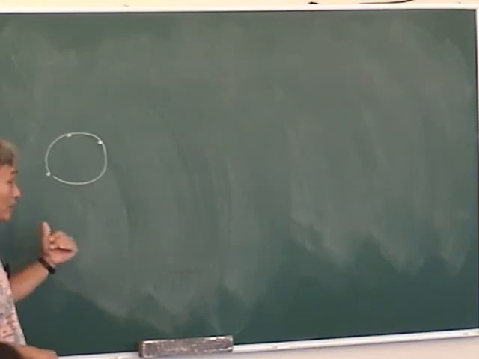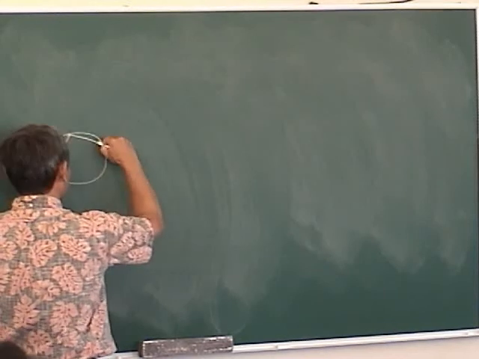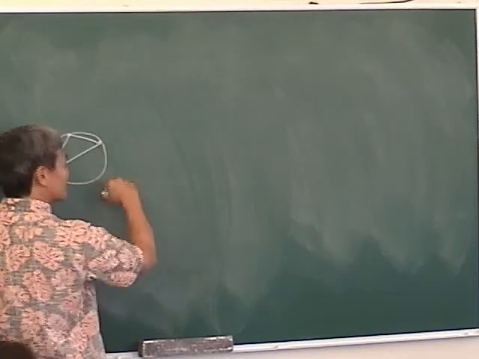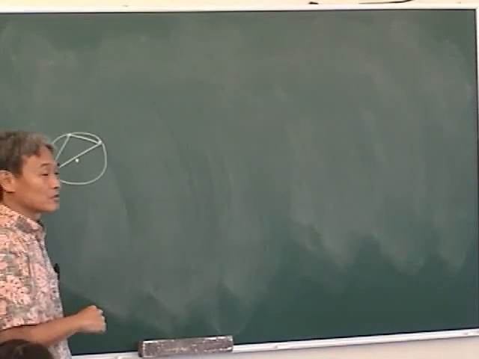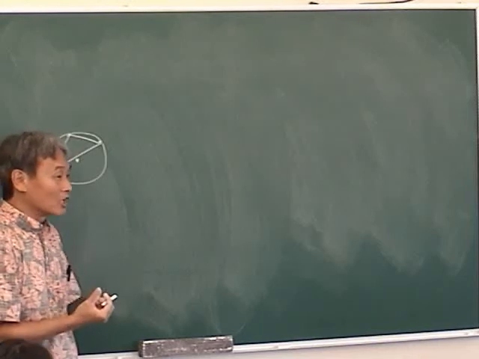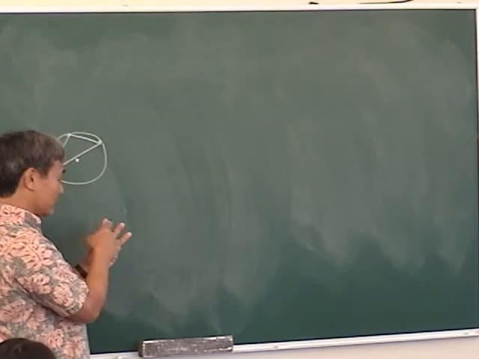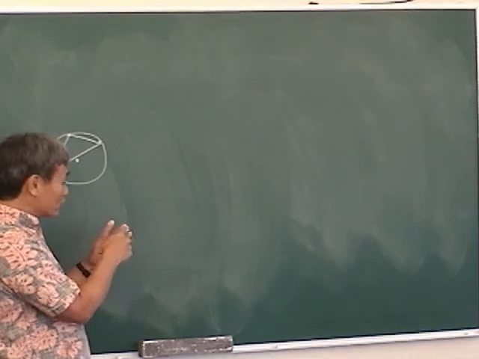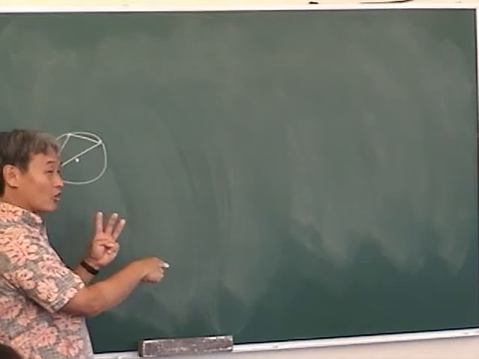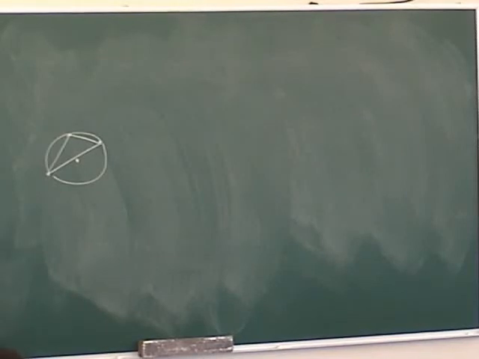Now, we already learned to do this in the first quarter. If you think of these 3 points as forming a triangle, what is this circle that circumscribes it? What is the center of the circumscribed circle called? The circumcenter. Does that even sound familiar? What were the 3 things we learned when you have a triangle? The circumcenter, orthocenter, and centroid. And those 3 points all lie on a line called Euler's line. So, did we learn how to find the circumcenter? Yes, we did this in the first quarter.